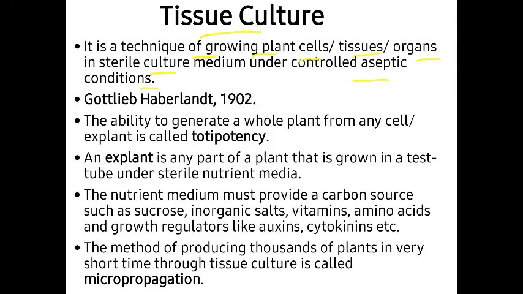This tissue culture was proposed by Gottlieb Haberlandt in 1902. In 1902, he showed his experimentation in the German Academy of Science, where he showed his experiments on the single cell. So the proponent of tissue culture is Gottlieb Haberlandt.